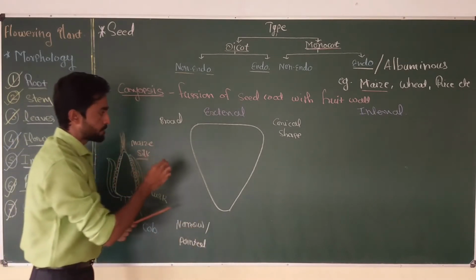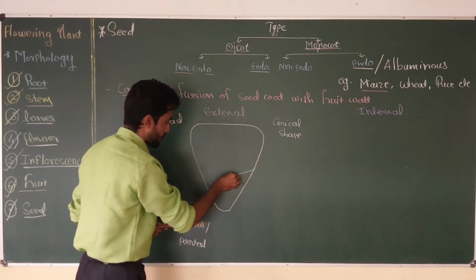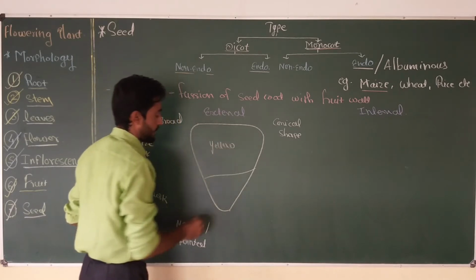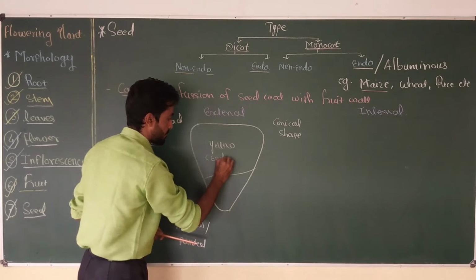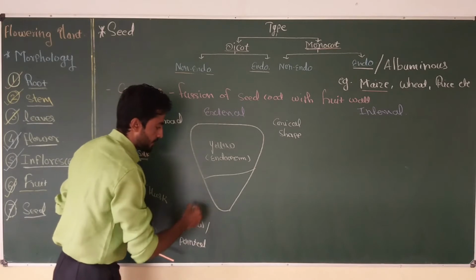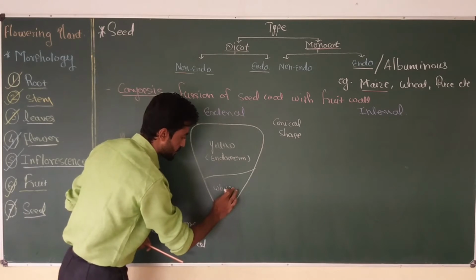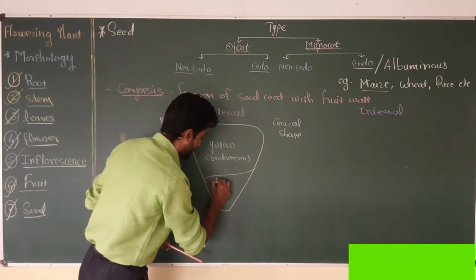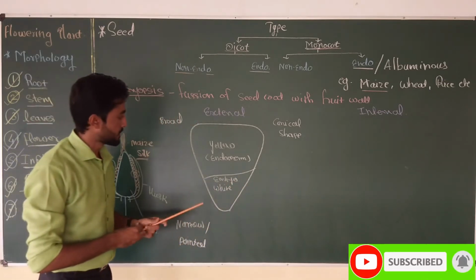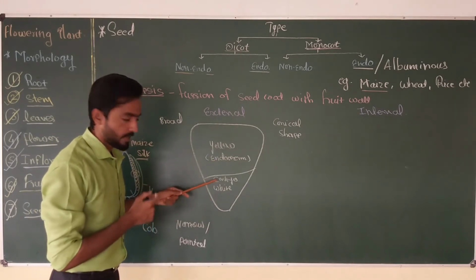Then when we observe the grain externally, the large upper half is yellow in color, and it is nothing but the endosperm part of the grain, while the lower half is white in color, and actually it is the embryo part. So the maize grain is divided into two parts, the upper large endospermic part and the lower half, the embryo part.